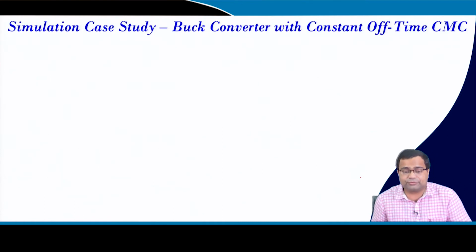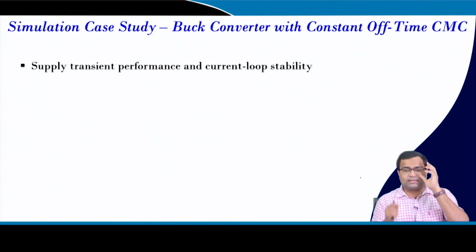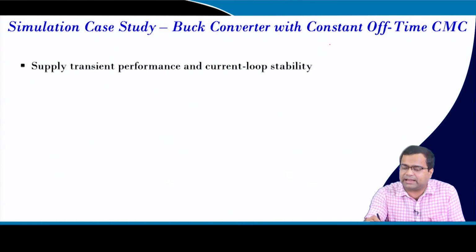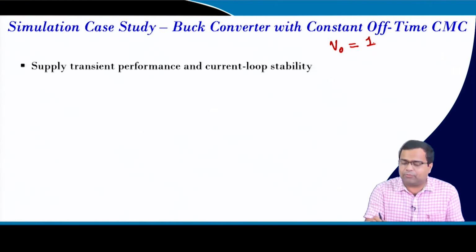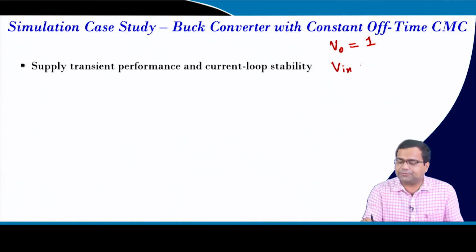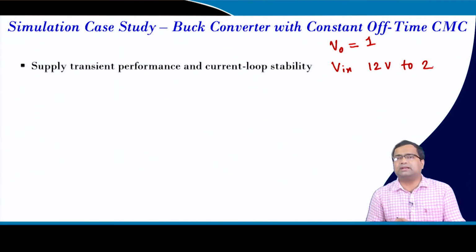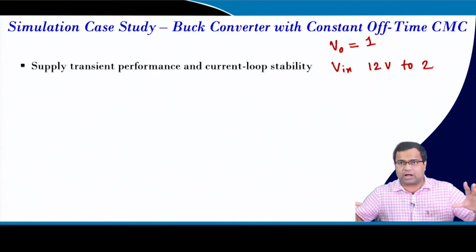So, I want to show a few simulation case studies, like supply transient performance and the current loop stability. Here I am taking the output voltage to be 1 volt, but the input voltage I am changing from 12 volt to 2 volt. You can go even further down, and I am using an outside compensator.